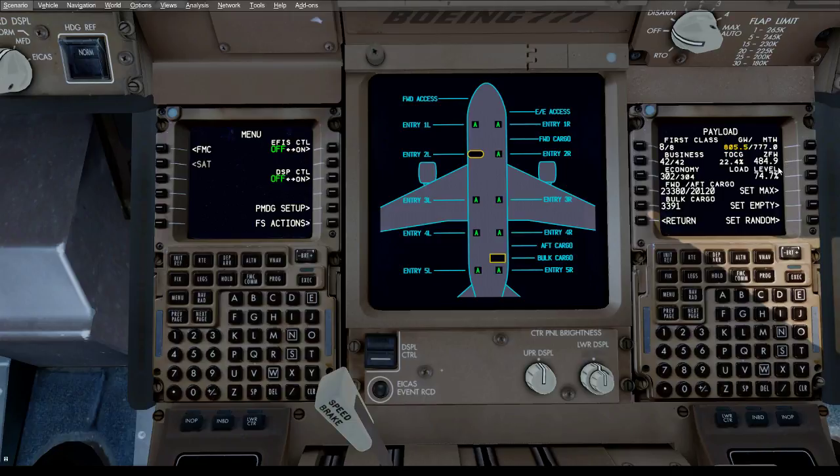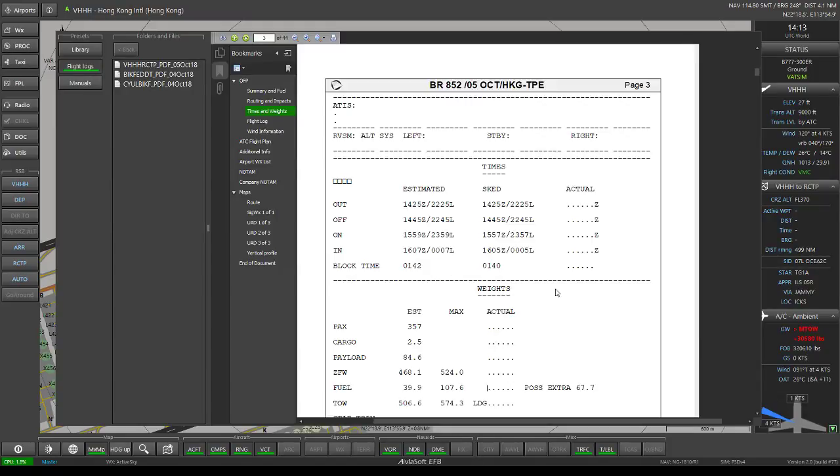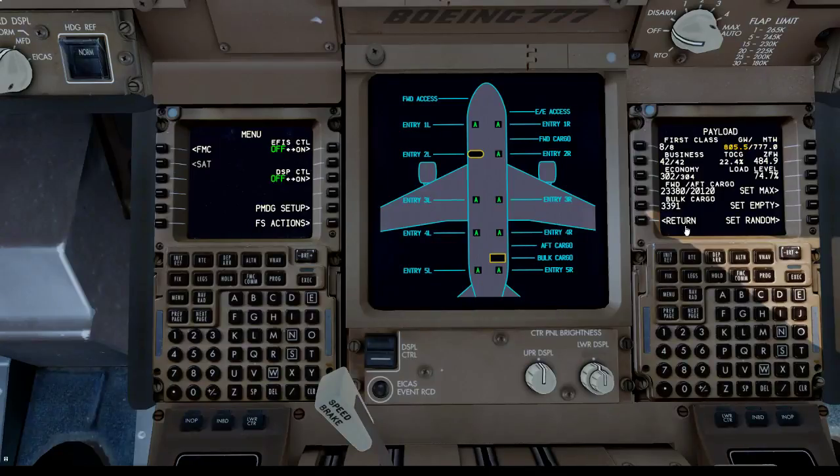But what I want to take into consideration is my zero fuel weight right here. And our zero fuel weight today, based on the flight plan, says 468.1. So usually they tend to put more in the forward cargo. So let me just round this to maybe 20,000 by 18,000. Guess not.